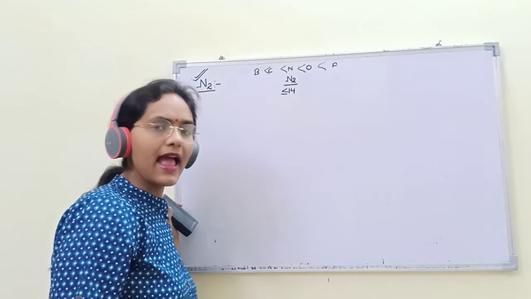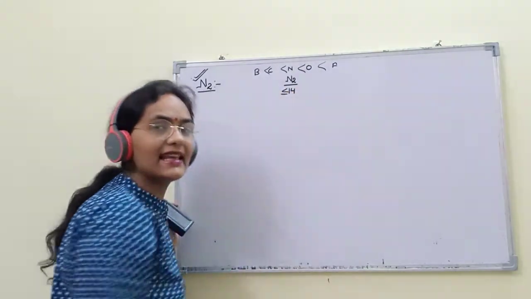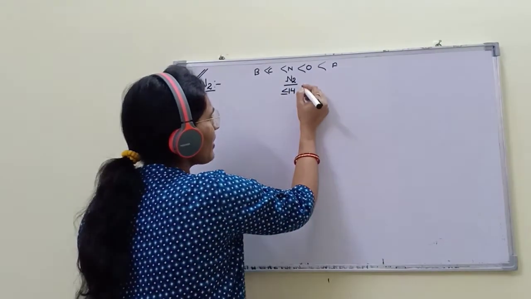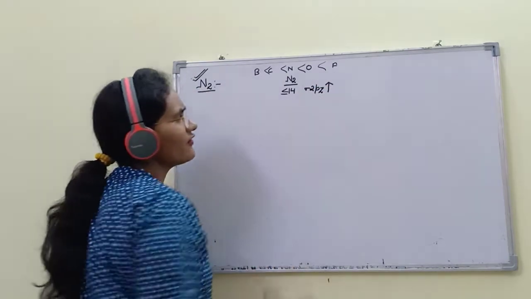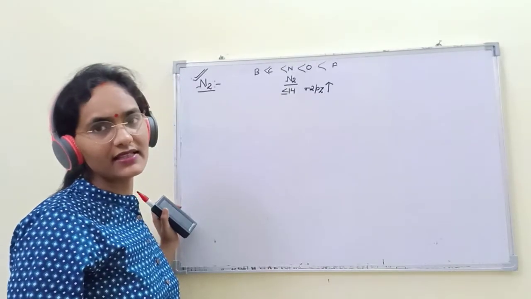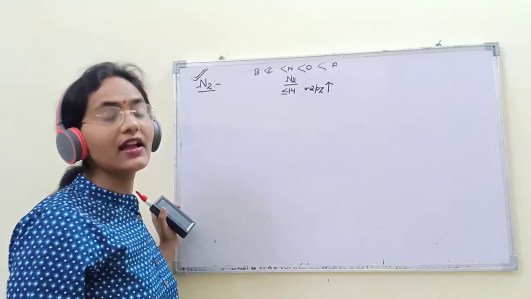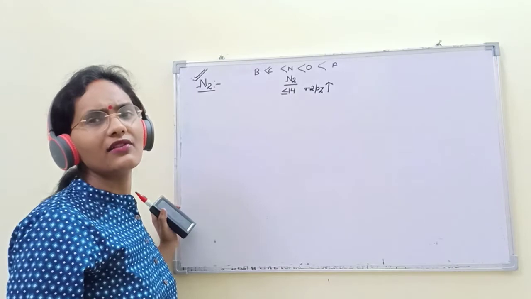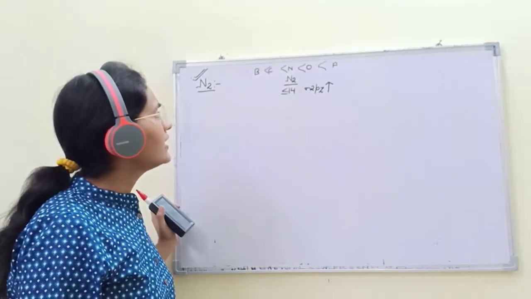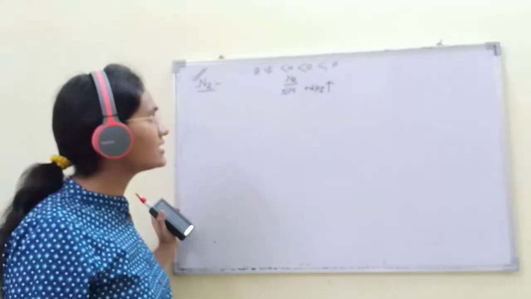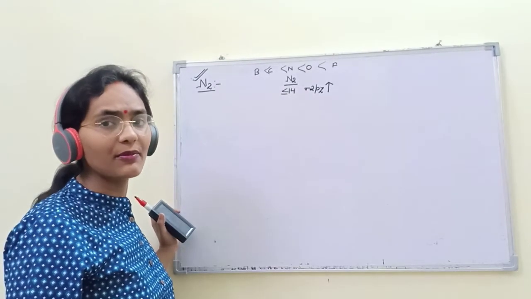If a molecule has a total number of electrons equal to 14 or less than 14, we will remember that sigma 2pz is always higher. The energy of sigma 2pz will be higher as compared to molecules having more than 14 electrons.